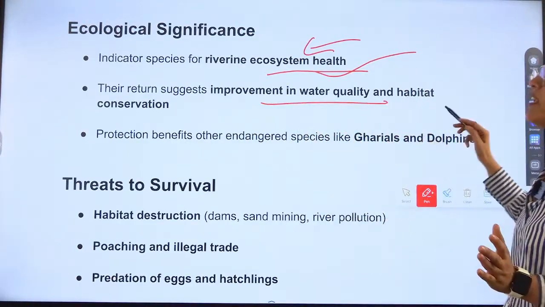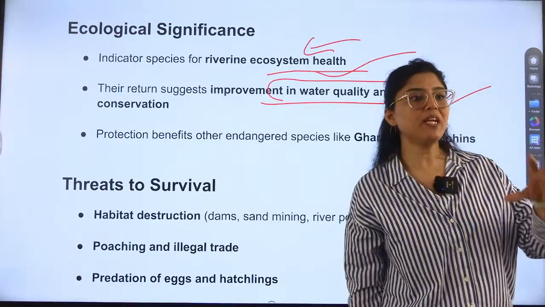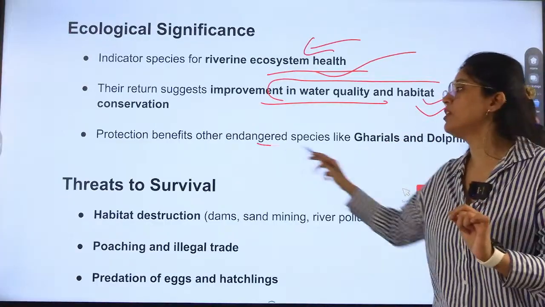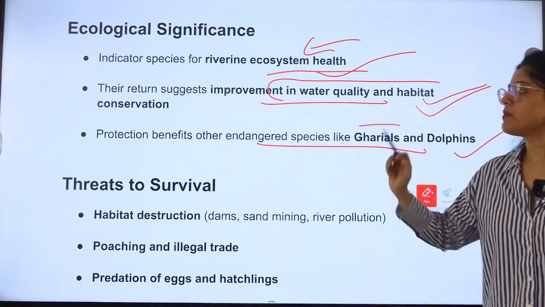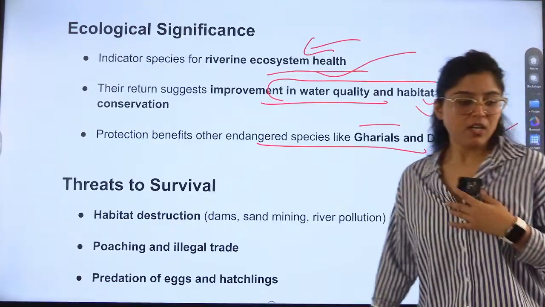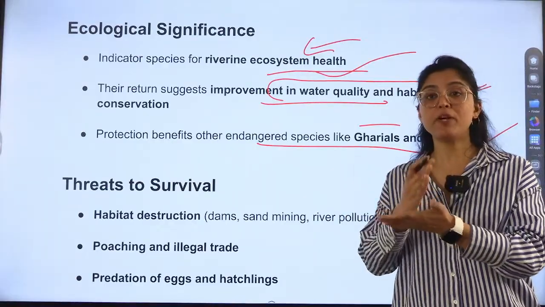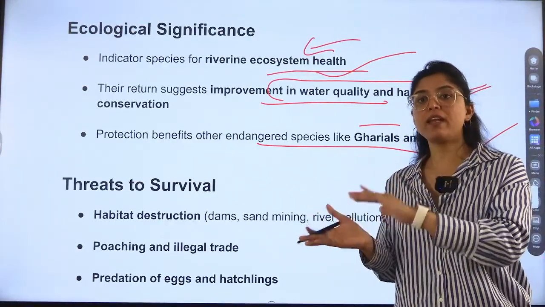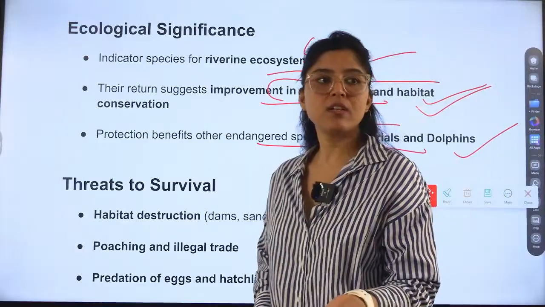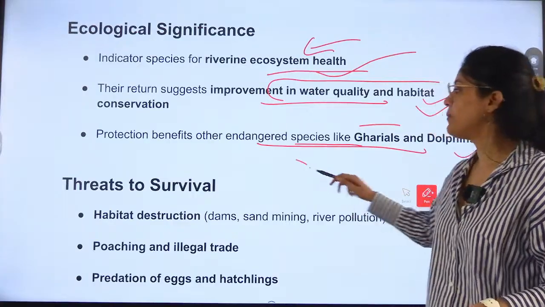Okay, next is this, their return suggests improvement in water quality. It has returned to Ganga, means it is habitable now. Ganga is habitable for these species, and habitat conservation protection benefits other endangered species like gharial and dolphins. So not only it will benefit the turtle, but also gharial, which are also living there, and then dolphins also. So Ganga dolphin is there, right? Dolphin is what? Endangered. So it will also help the dolphins.